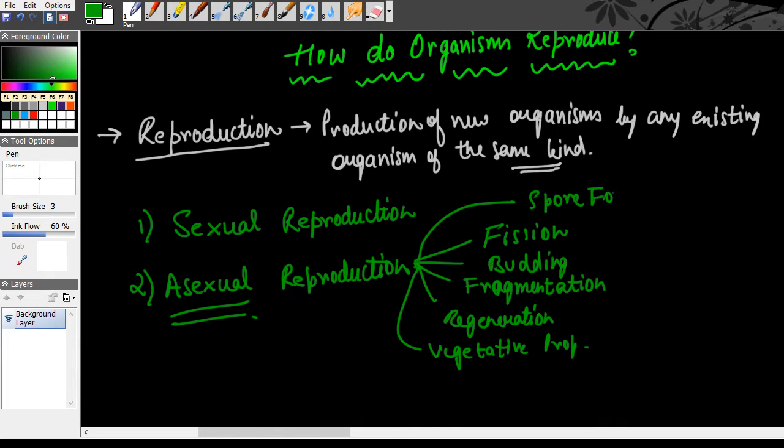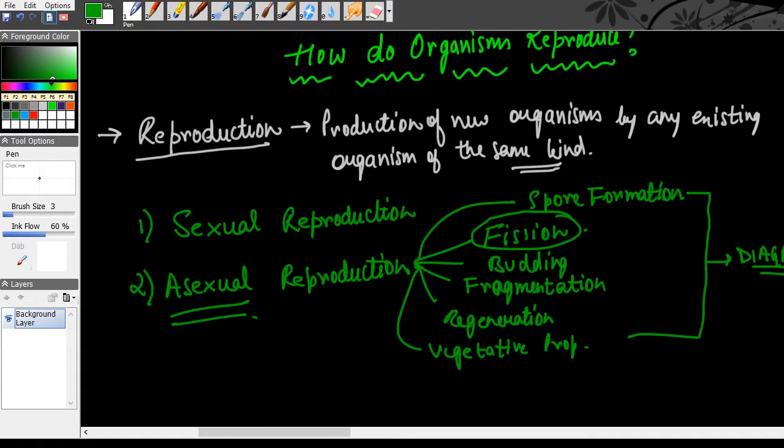The six kinds of reproduction should be on your tips. Each one of them has diagrams associated with it. Please don't forget to revise the diagrams. So explanation with examples, diagrams, the difference between binary and multiple fission, again important.